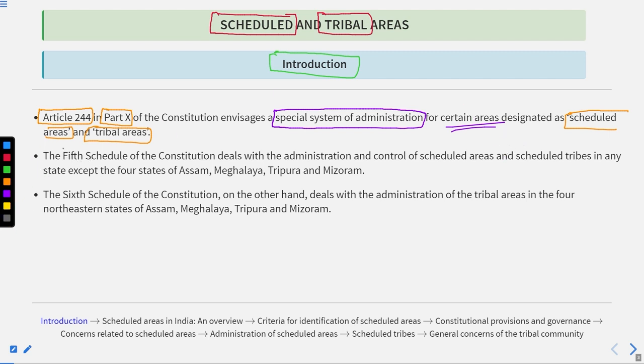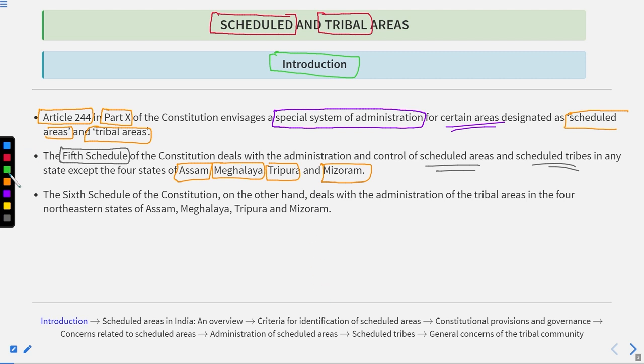So basically the Fifth Schedule of the Indian Constitution deals with the administration and control of the scheduled areas and the scheduled tribes in any state except the 4 states of Assam, Meghalaya, Tripura, and Mizoram.